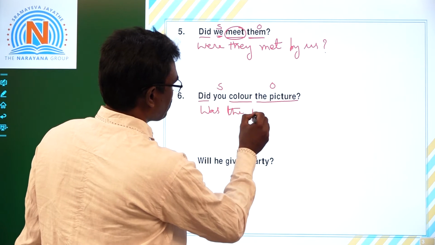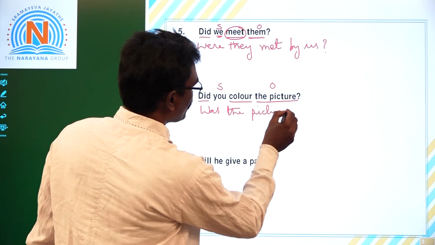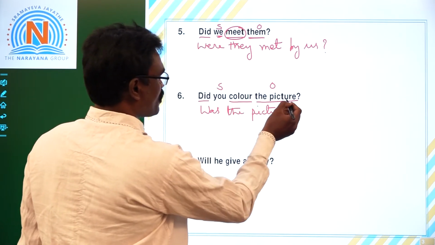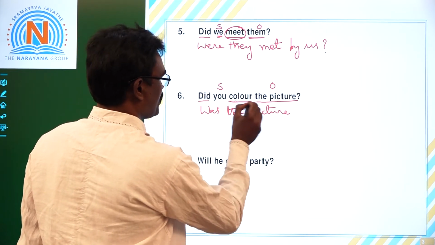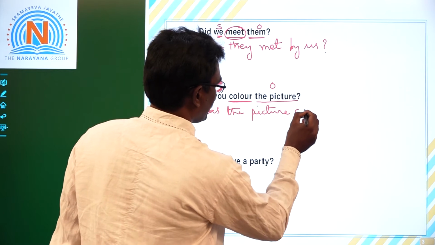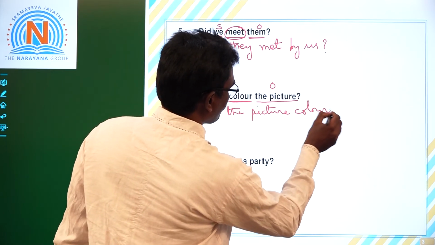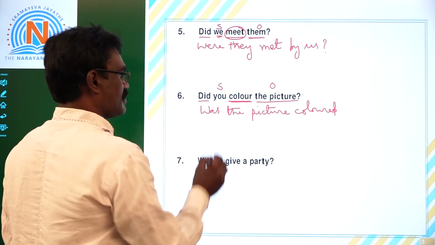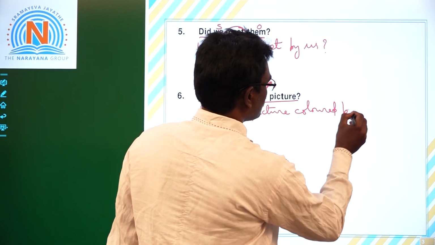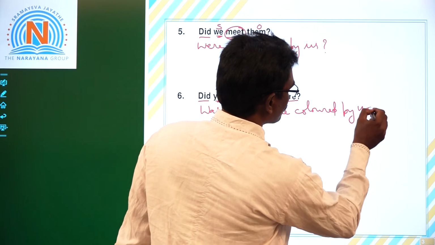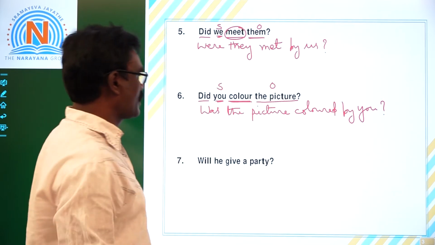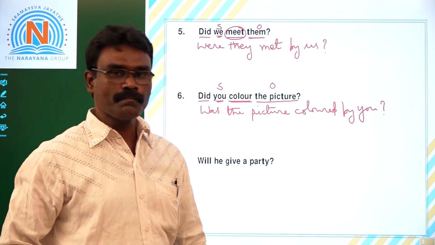Was the picture? So, we made this object as subject. Was the picture, V3 of this color, colored. Was the picture colored by? You becomes you. Subject becomes object, question mark. Was the picture colored by you?